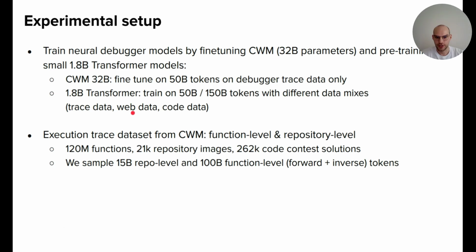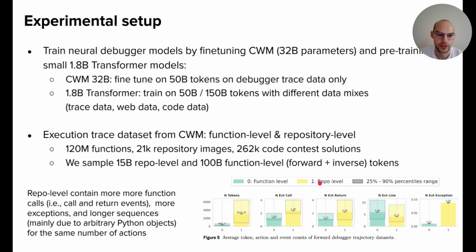And then how does our execution trace dataset look like? We use basically the same as for the CWM model, but just process it with our neural debugger data pipeline. It consists of a large portion of function traces, repository images, and code contest solutions. And then the final debugger trace dataset consists of 15 billion repository-level tokens and 100 billion function-level tokens. Both include already forward and inverse state prediction, neural debugger execution prediction.